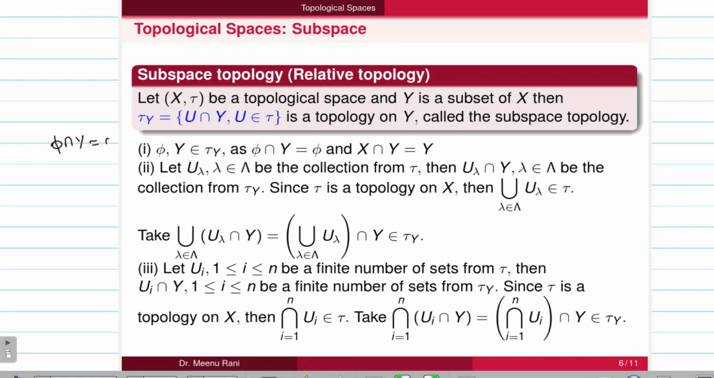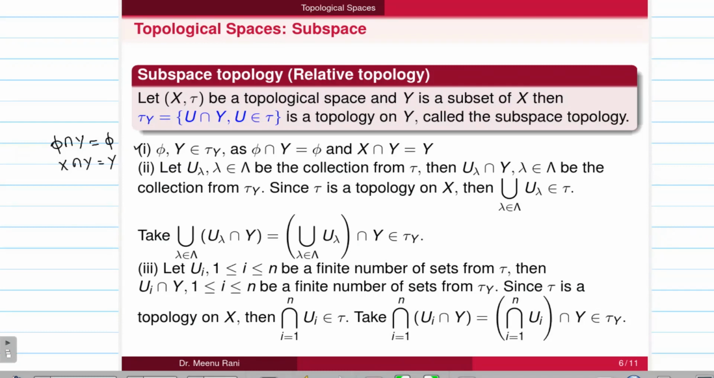So this intersection is phi, so phi belongs to tau y. If we take x intersection with y, we know that x belongs to the topology defined on x, so its intersection is y, because y is a subset of x. So its intersection is y only, so y belongs to tau y. So the first condition is true.